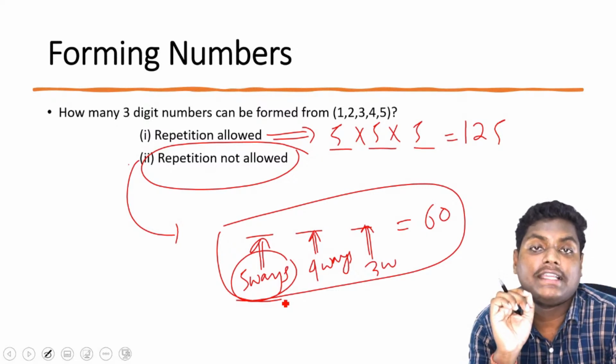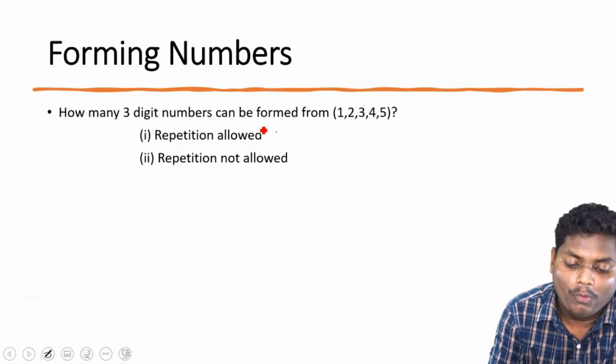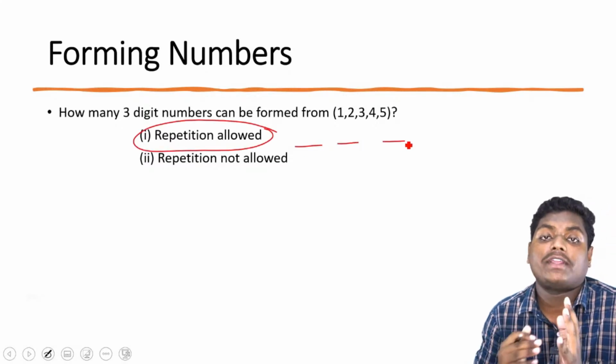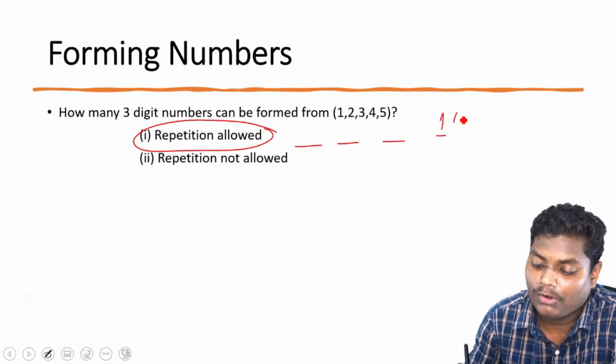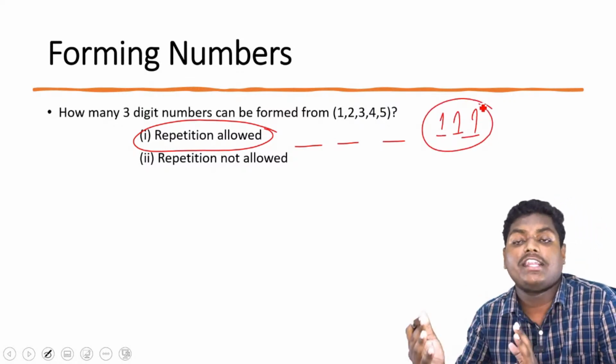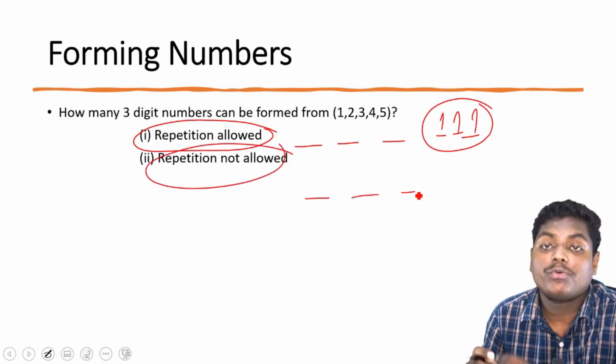The important thing is, I'll just repeat it again so that it clarifies all the doubts. When repetition is allowed, there is no restriction. We can have any number, and the same number can appear more than once. When repetition is not allowed, we need to have distinct numbers.